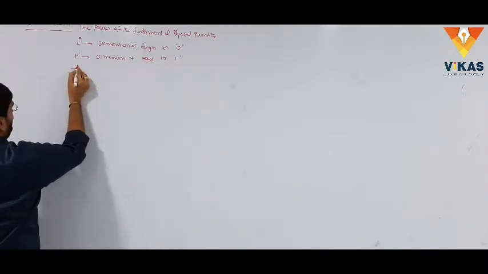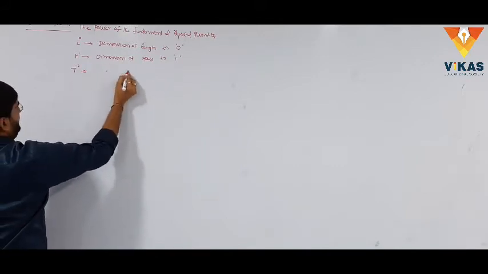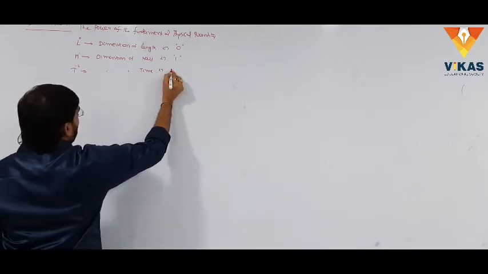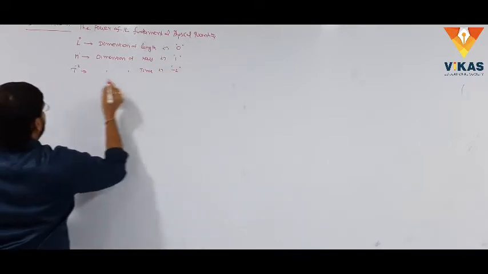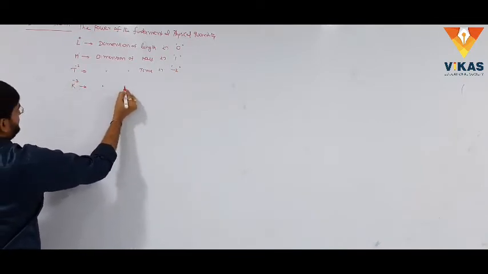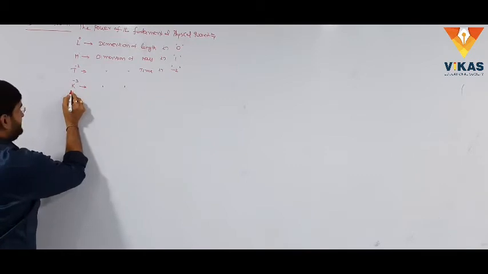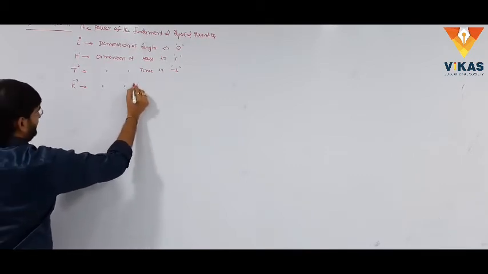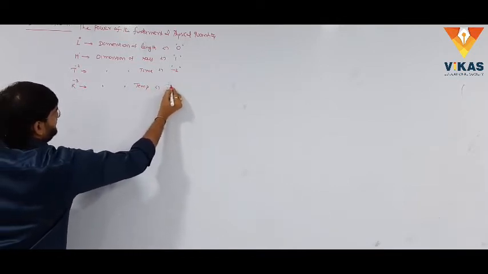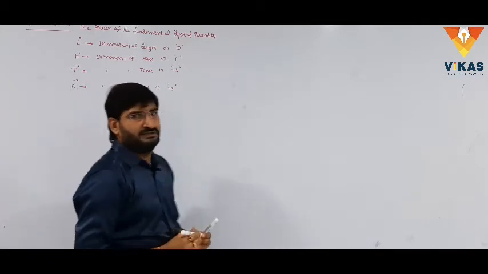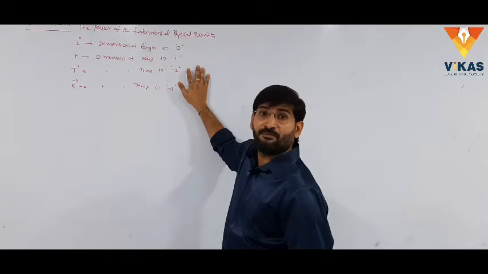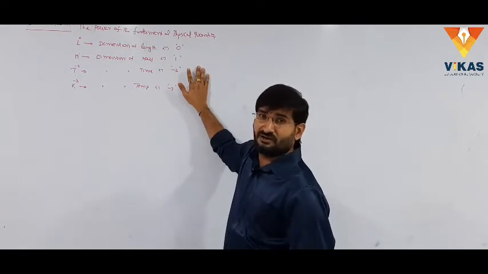Similarly, T power minus 2 implies the dimension of time is minus 2. Similarly, K power minus 3 implies the dimension of K, the term that represents temperature in Kelvin, is minus 3. These are examples for dimension. The appropriate power of the fundamental physical quantity is called the dimension.